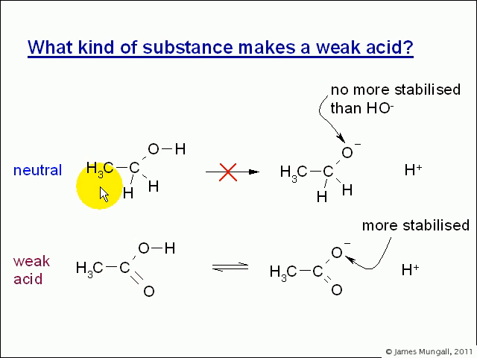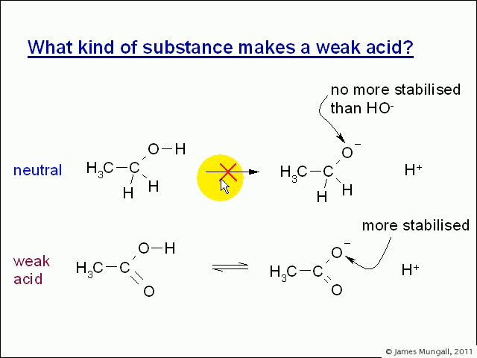And an organic example here, if we look at ethanol, then if this OH bond was to break to form an H+ and an O-, that O- is no more stabilized than in OH- because this carbon has a similar electronegativity to hydrogen. So therefore this reaction will occur as much as water, which is a negligible amount, or at least it will be neutral, have the same pH as water.